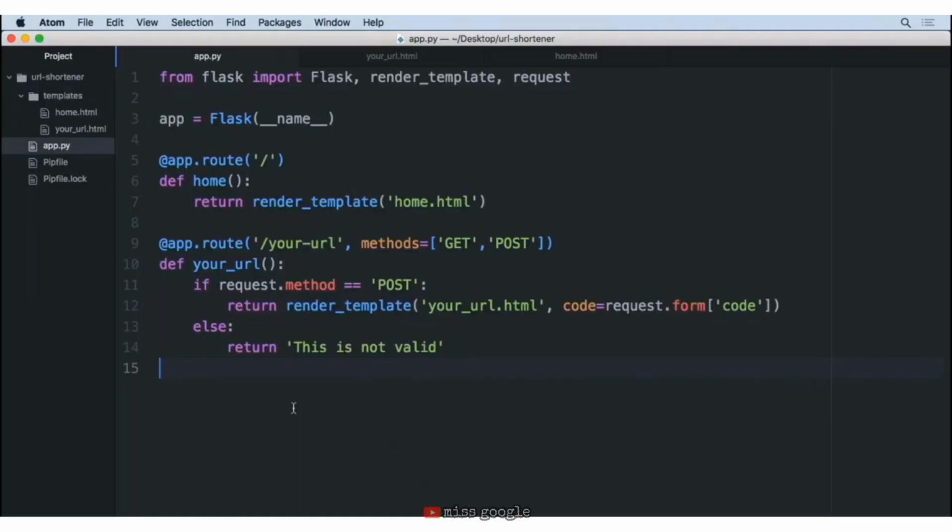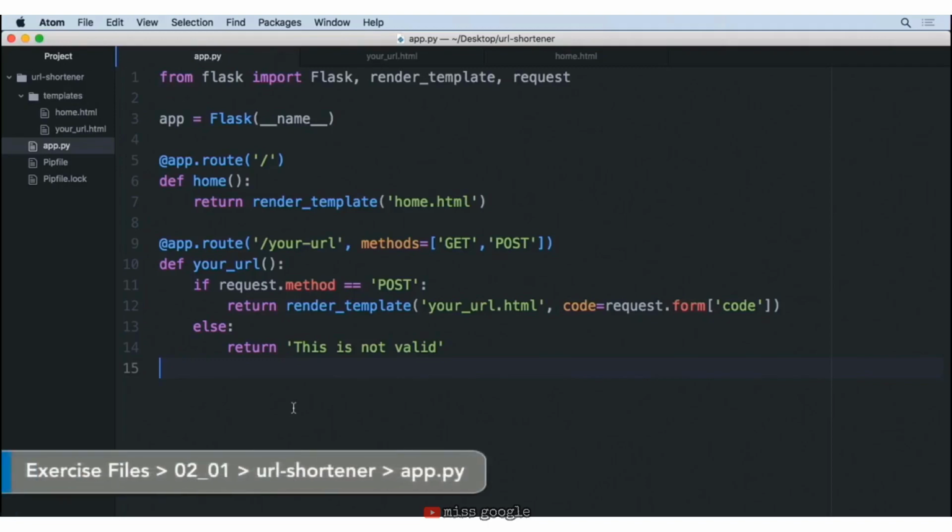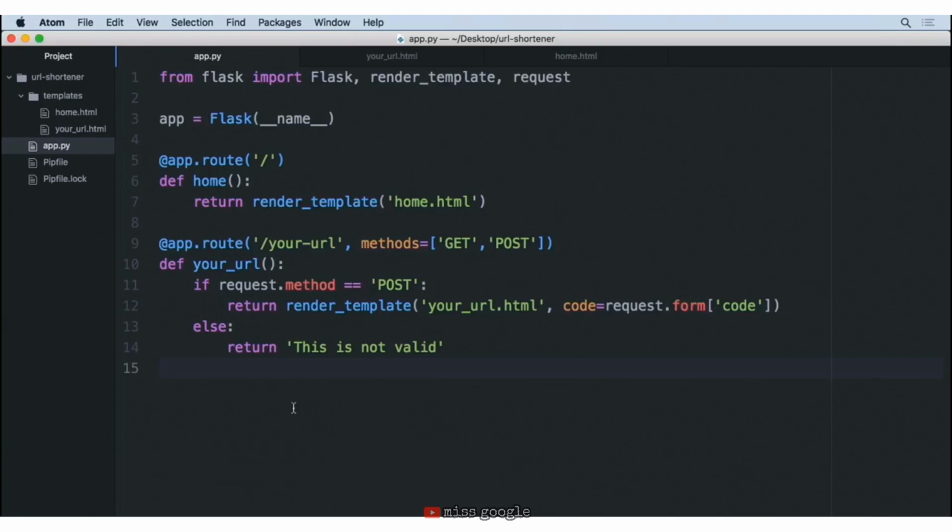With our new route, we currently are checking to see whether it is a POST or a GET request. And when it's a GET request, we're returning back some text to the user saying, this is not valid. Now, this isn't the greatest message for the user. In fact, probably what we want to have happen here is if someone's trying to visit this URL via a GET, we should probably just send them back to the home page so that they can then go create their own URL shortener.